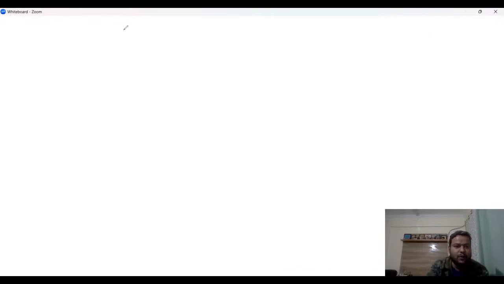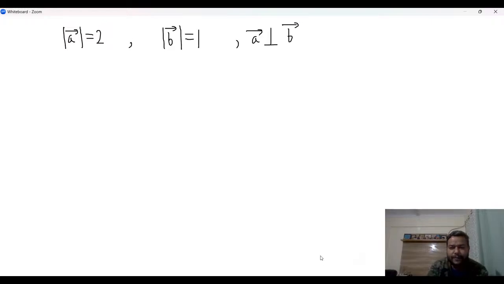So first of all, you have mod A is 2, mod B is 1, A is perpendicular to B, and C is a unit vector.